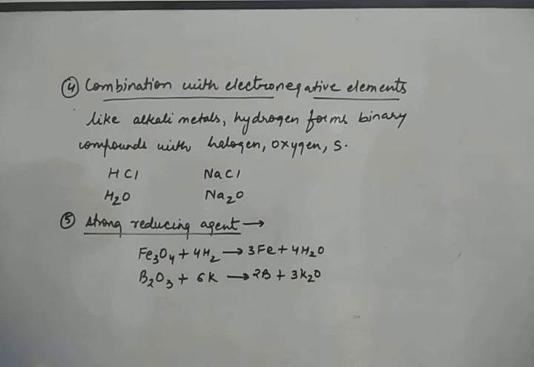And why are they strong reducing agents? Because what is a reducing agent? One which itself is oxidized. And what is oxidation? Loss of electrons. Since hydrogen as well as alkali metals can readily lose electrons during any reaction, they behave as strong reducing agents. So these are 5 points of resemblance between hydrogen and alkali metals.